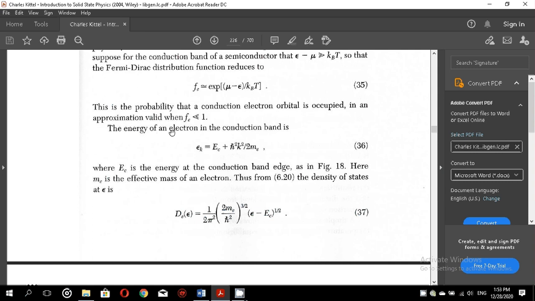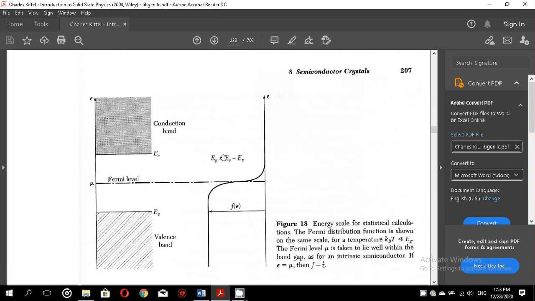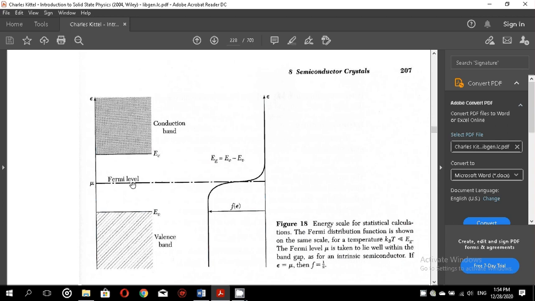The energy of an electron in the conduction band is given by this. When the electron is excited from the valence band into the conduction band, it overcomes the band gap, which is equal to Eg, and then whichever level it occupies in the conduction band, that energy is also to be counted.